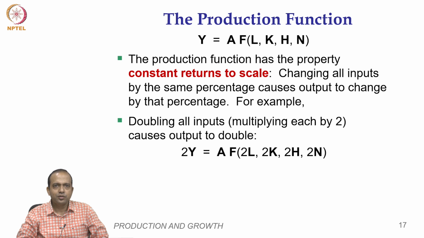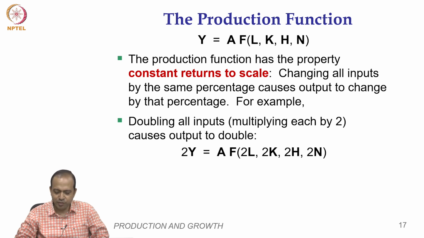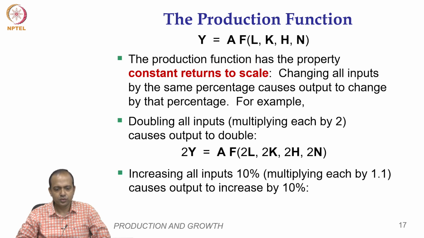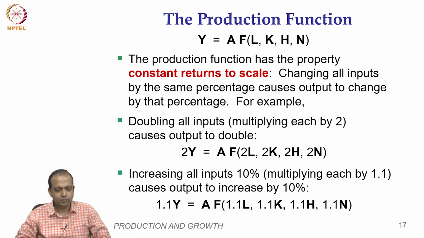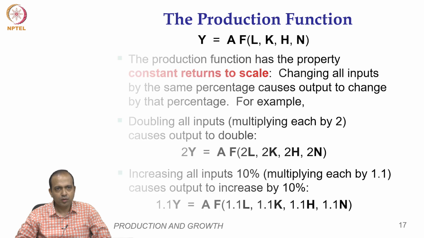So, look at here, I have just multiplied all the inputs by 2. So, my output is also getting multiplied by 2, that means doubling all the inputs is giving you double the output. If you increase all the inputs by 10%, then output is also changing by 10%. That is why it is called constant returns to scale. Look at, okay, 10% means 1.1, all right.